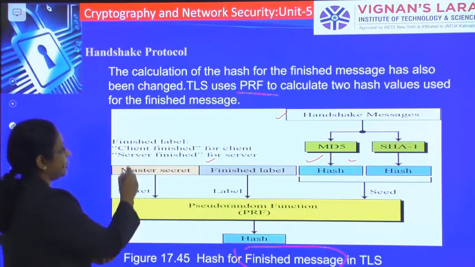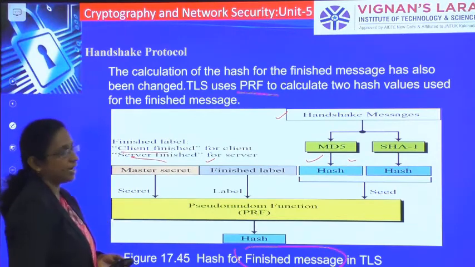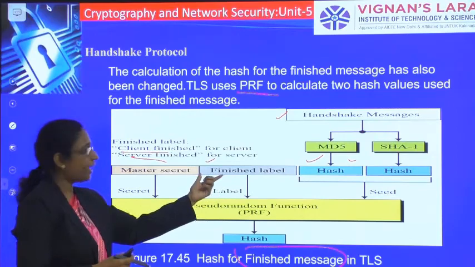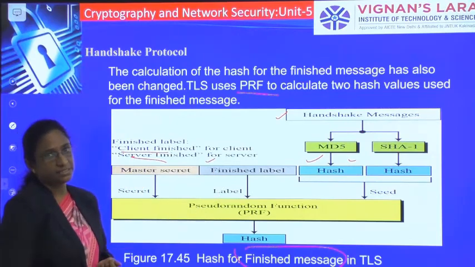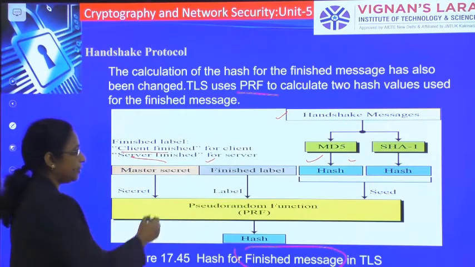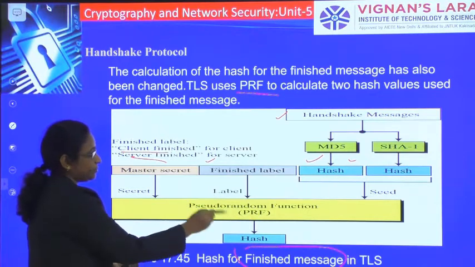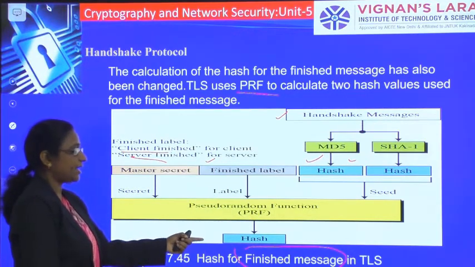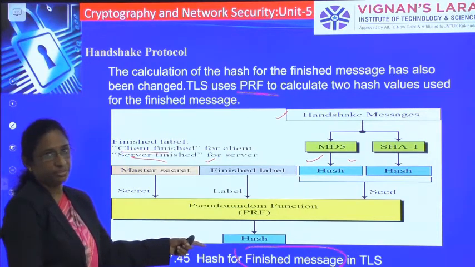These are the strings that are used. These two strings are concatenated and you will be getting a finished label. Similarly you will be taking the master key also. So by sending these three to the pseudo random function you will be getting a hash code. This hash code is used for the finished messages.